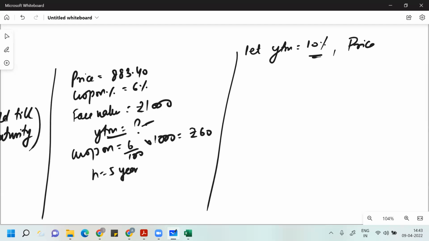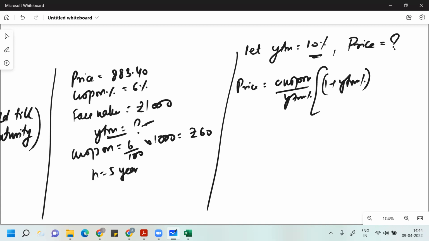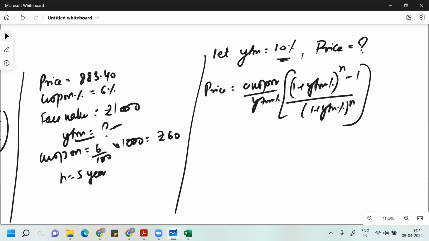So I'll find the price at this value. If I take YTM as 10%, what is my price? The price formula I've given you is coupon divided by YTM, into 1 plus YTM to the power n minus 1, divided by 1 plus YTM to the power n, plus face value divided by 1 plus YTM to the power n.